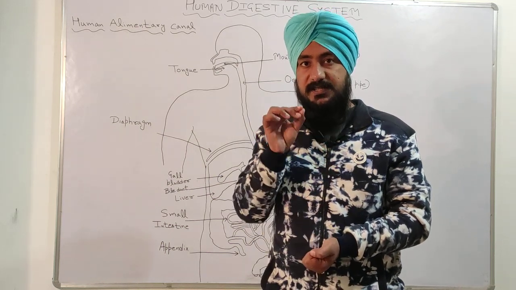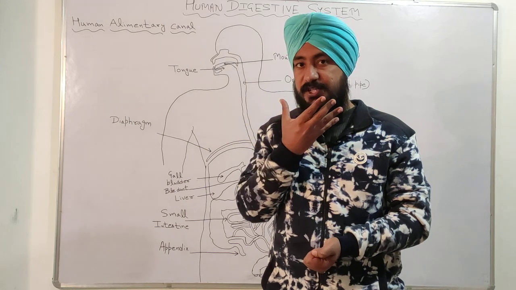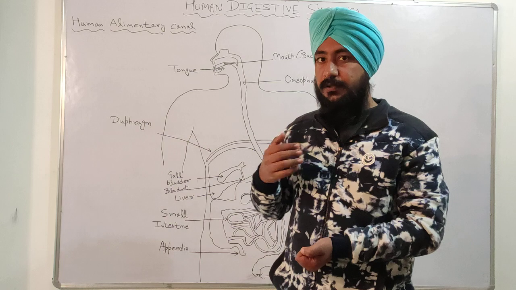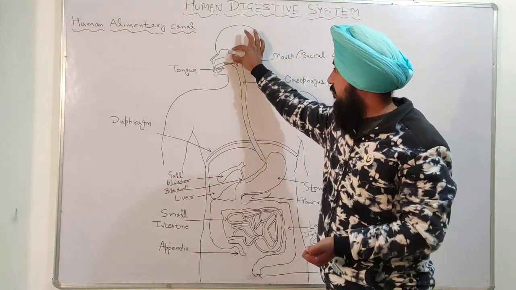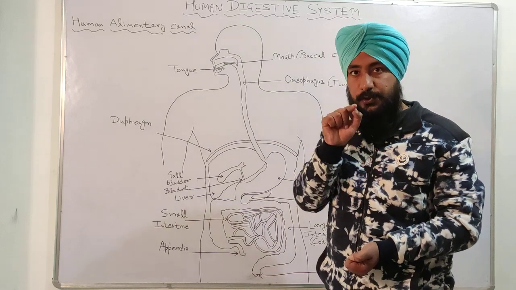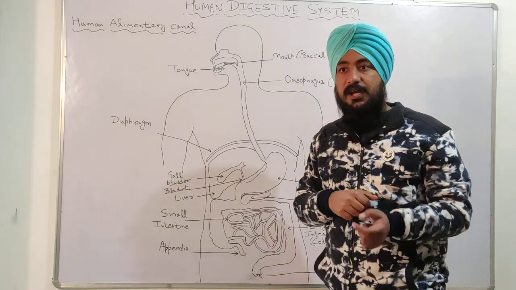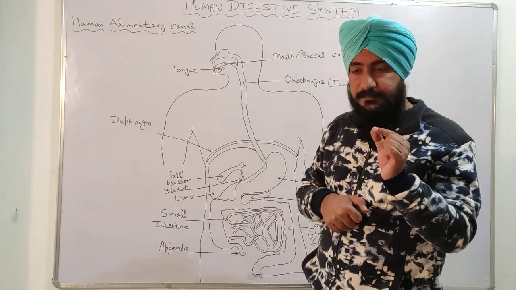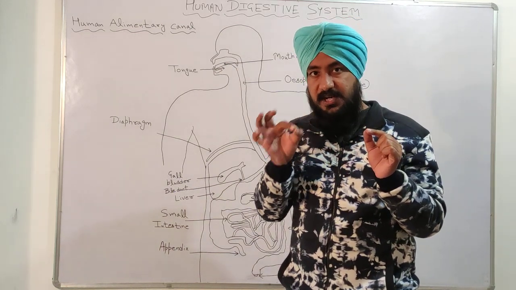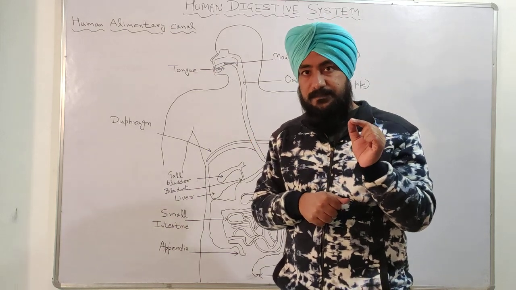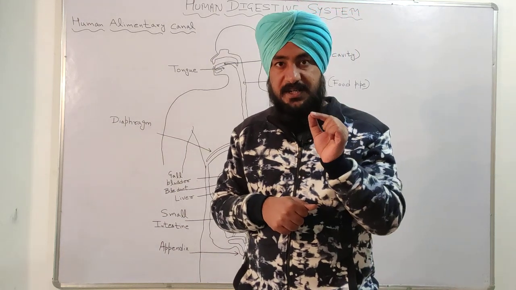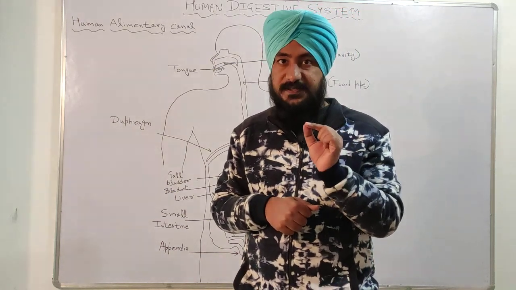So that salivary gland, which is in the inner lining of our mouth, present below the tongue, produces the saliva, and in the saliva an enzyme is present called salivary amylase.